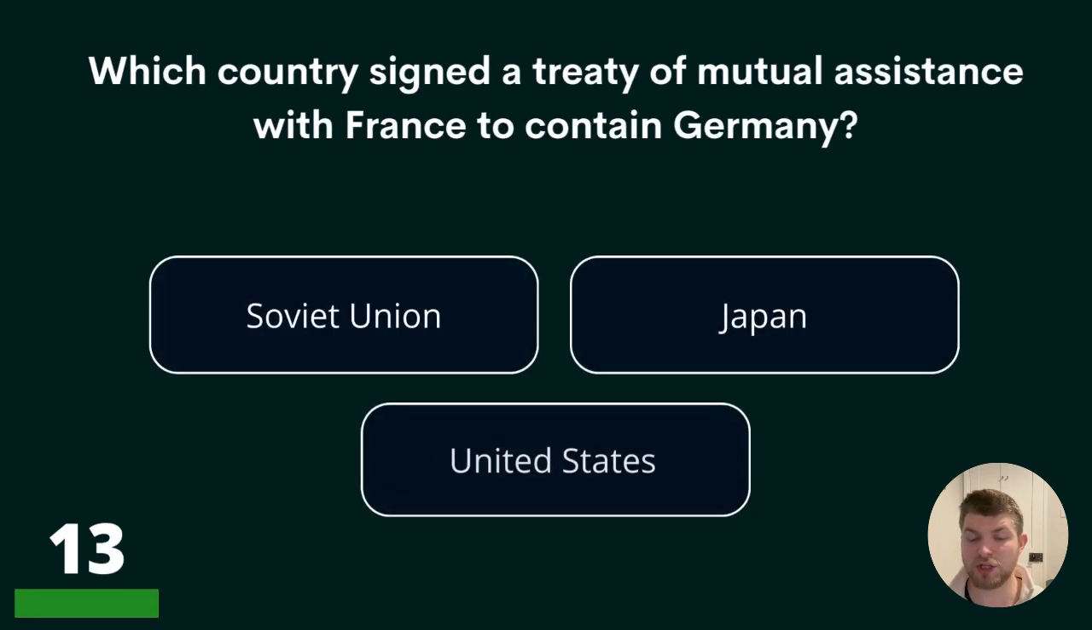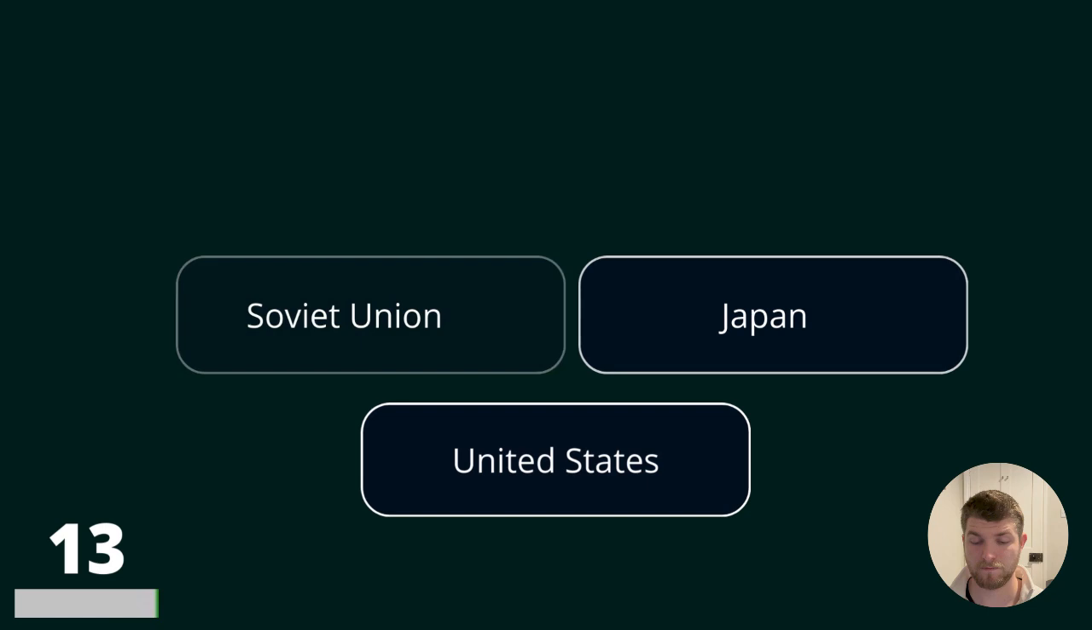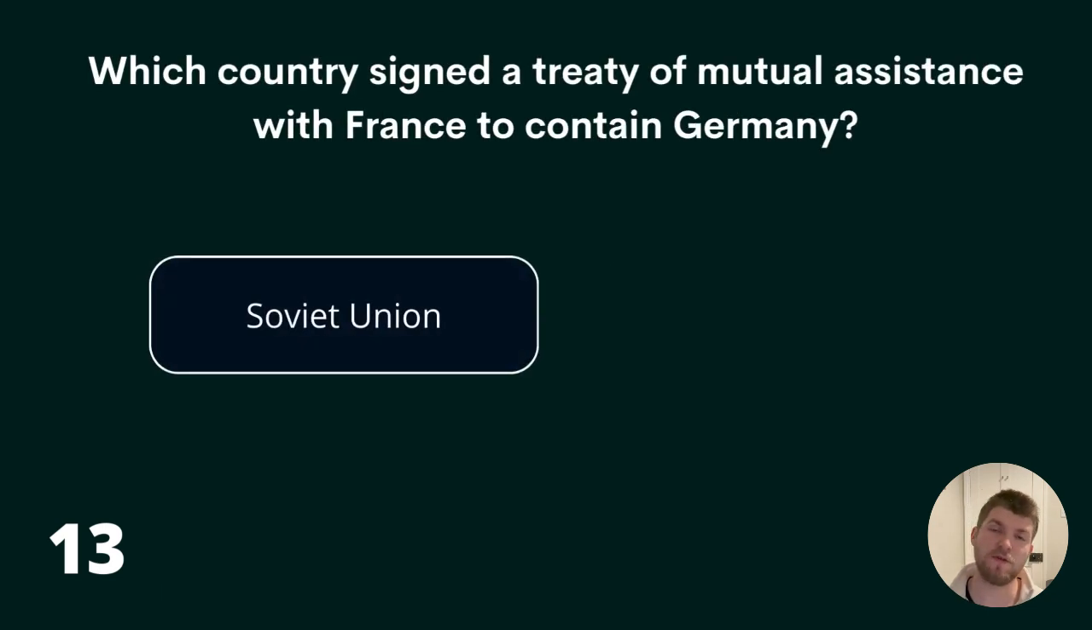13. Which country signed a treaty of mutual assistance with France to contain Germany? Soviet Union, Japan, or United States? The answer is Soviet Union.